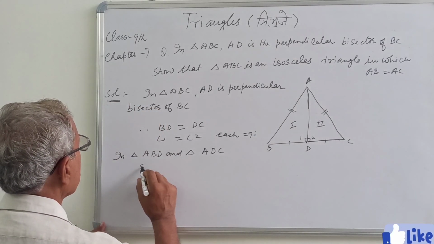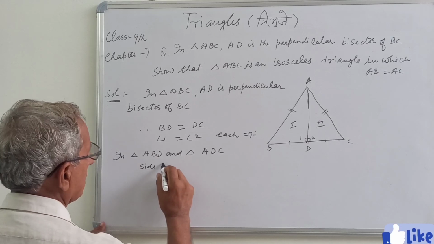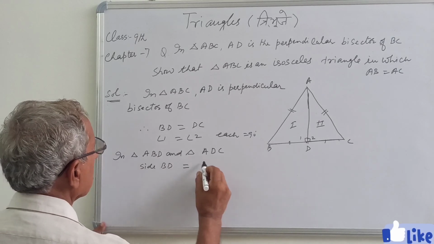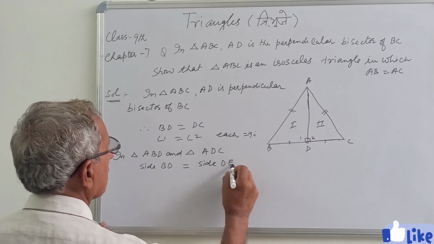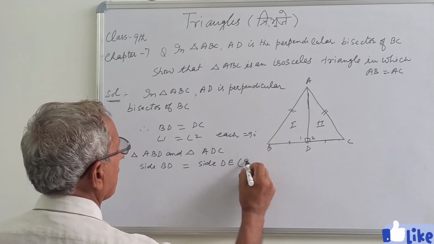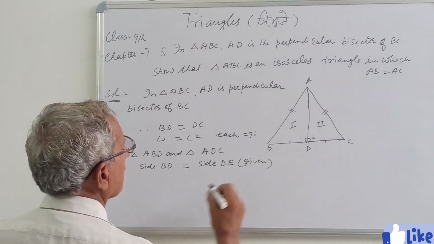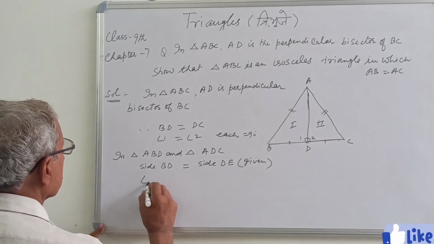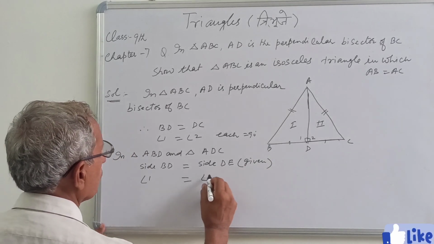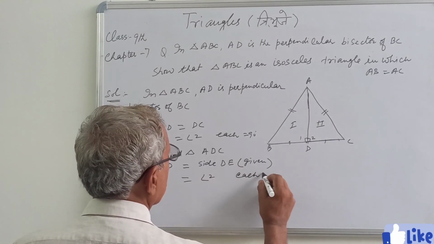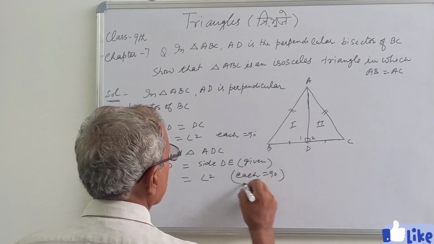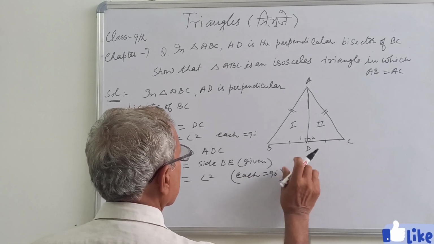So side BD equal to side DC. That was given. Angle 1 equal to angle 2 is equal to 90 degree. That was also given.